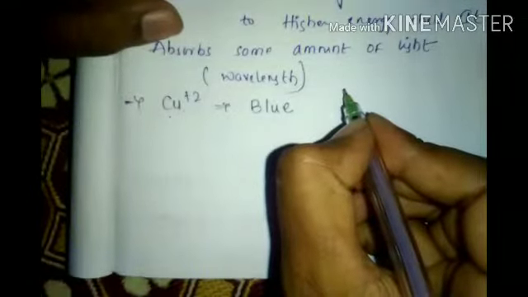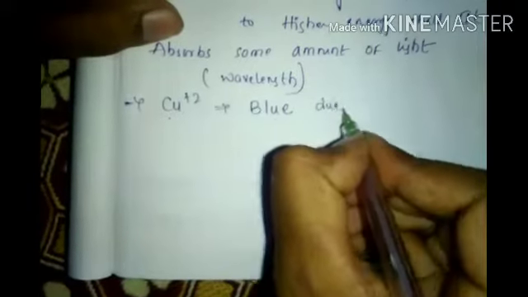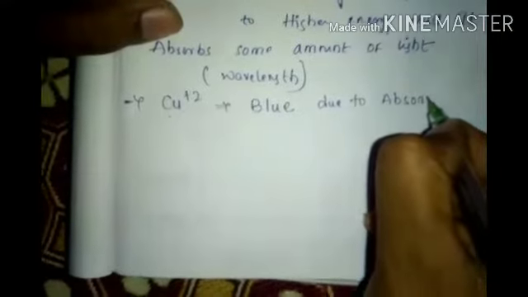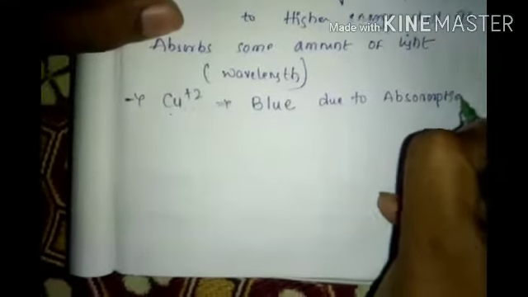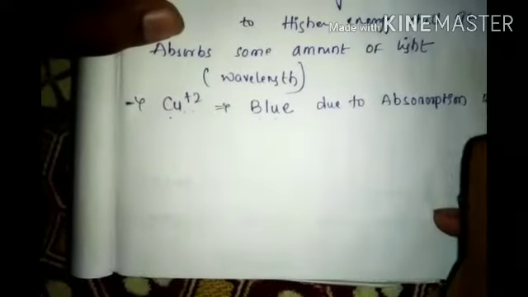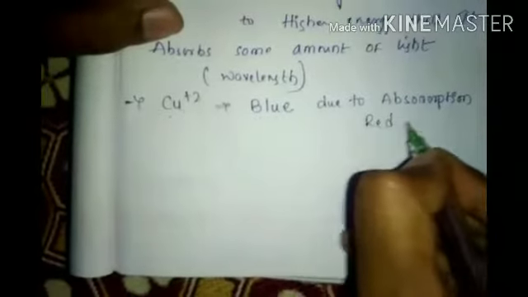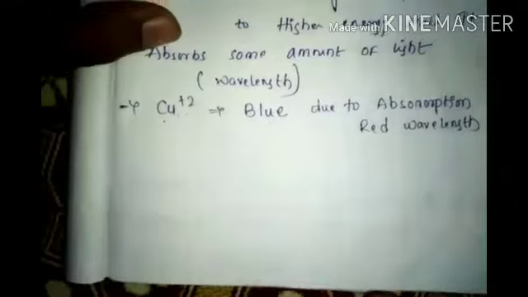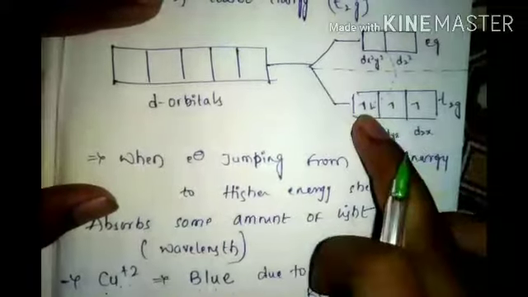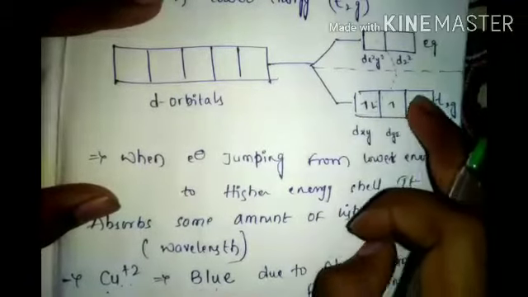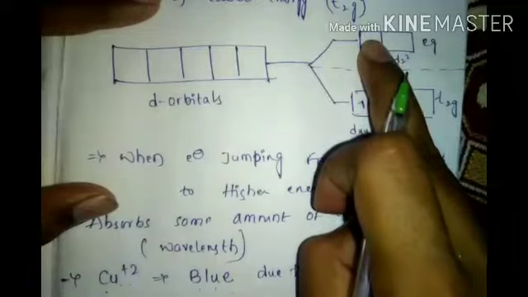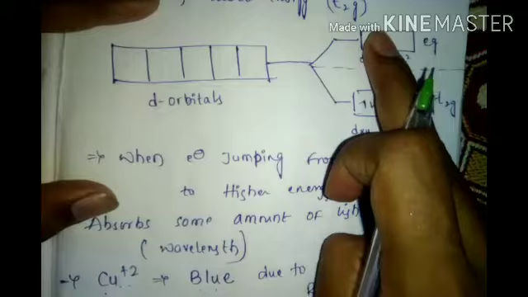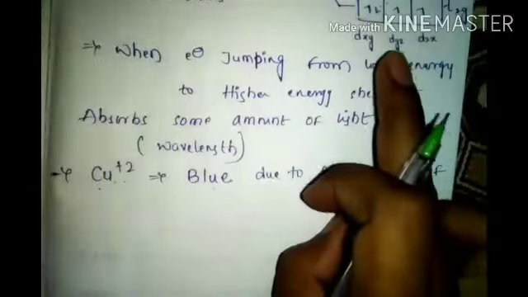Its salt looks blue due to absorption of red wavelength. Why? Because red wavelength onwards it is absorbing the light, the transmitted light goes to the other side, and it becomes blue. Red onwards absorbing, it becomes blue.